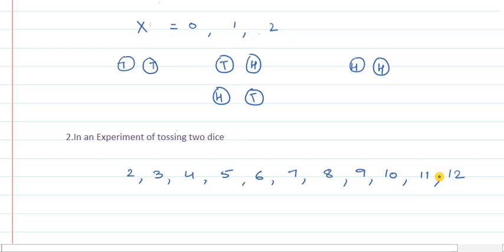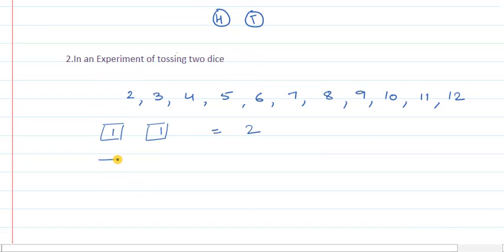How is this so? Because when we are throwing two dice, maybe the two dice have 1 on each. So what is the sum of these two? The sum is 2. Similarly, it may happen that one of the dice has number 1 and another die has number 2, so we are having the sum as 3, and the case may be reversed, that the first die has 2 and the second die has 1. So in this case again the sum is 3.